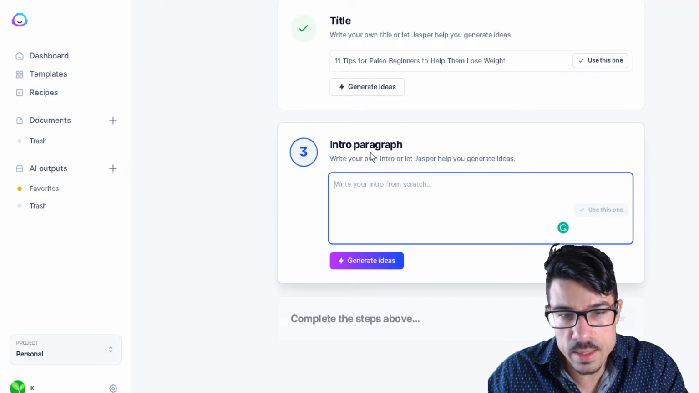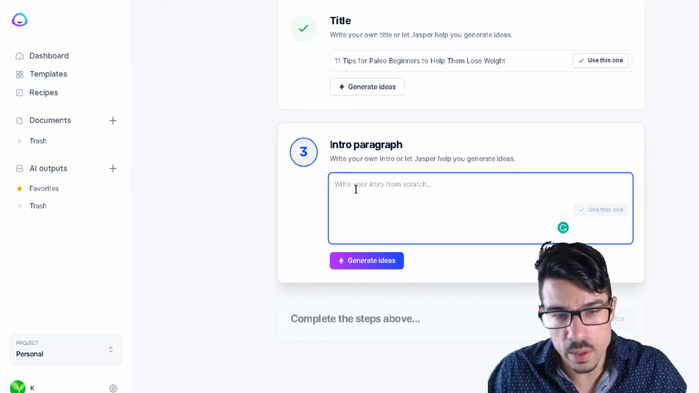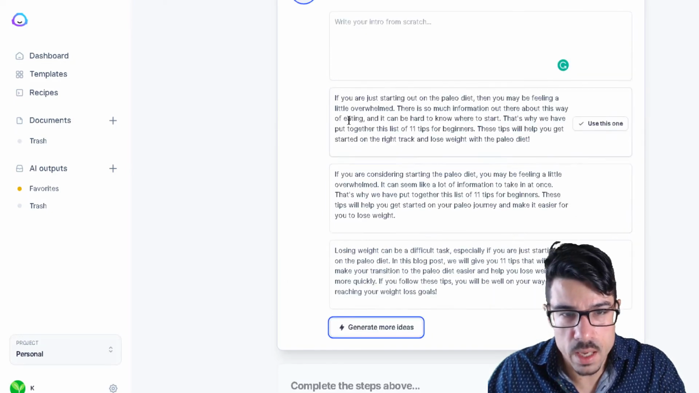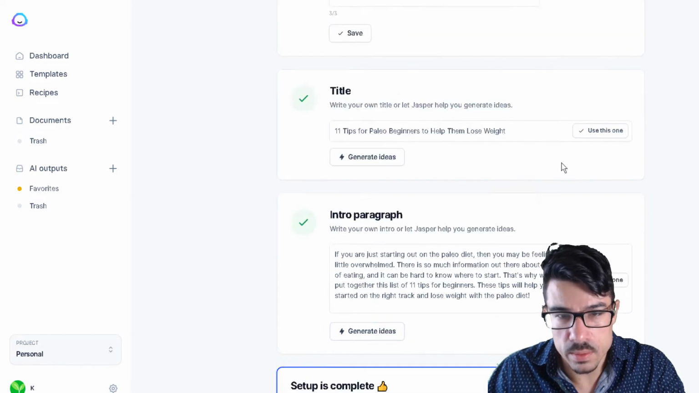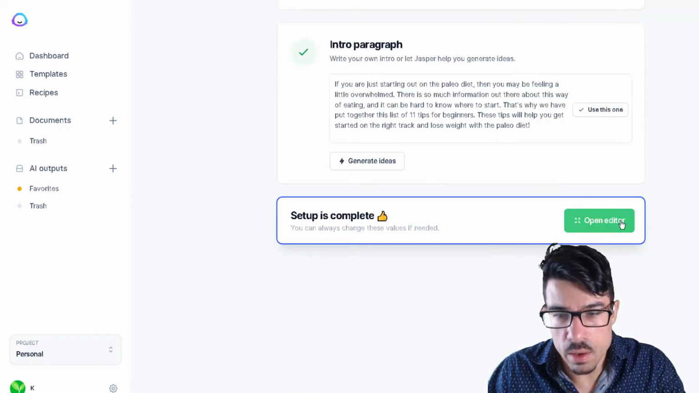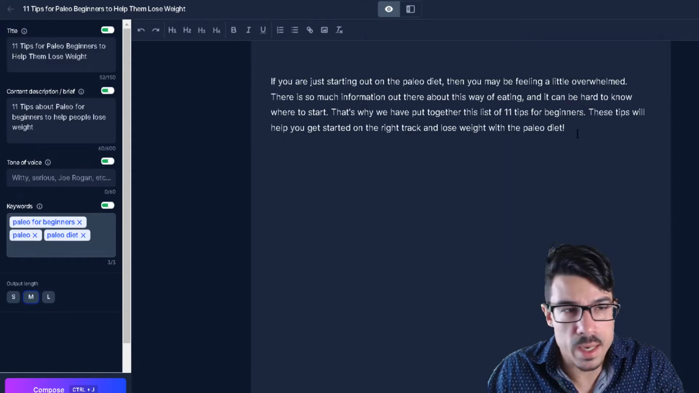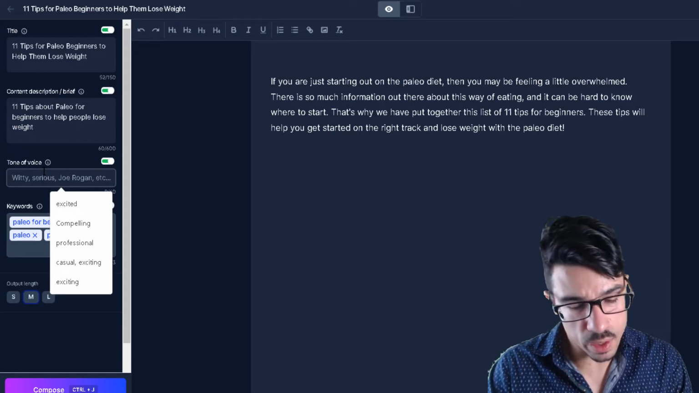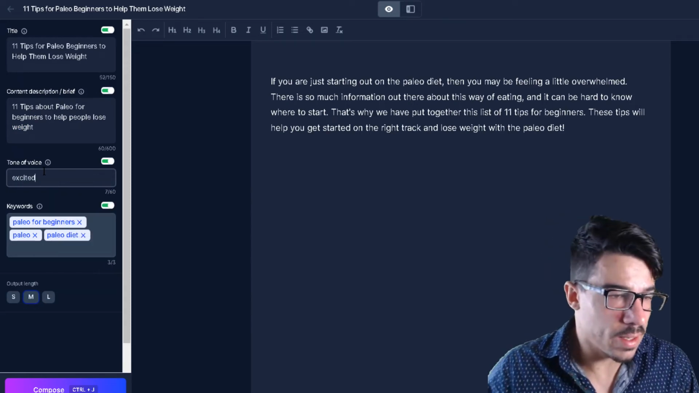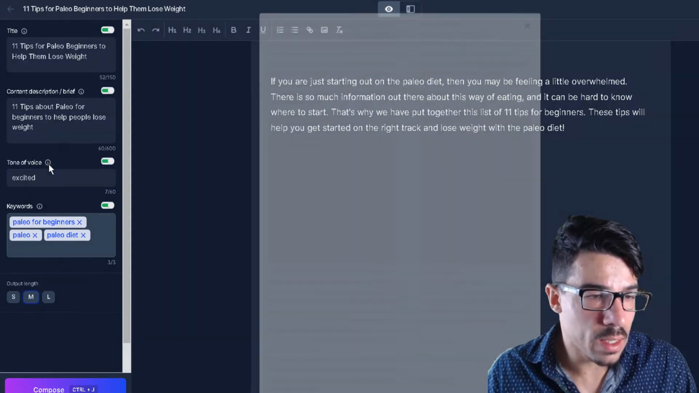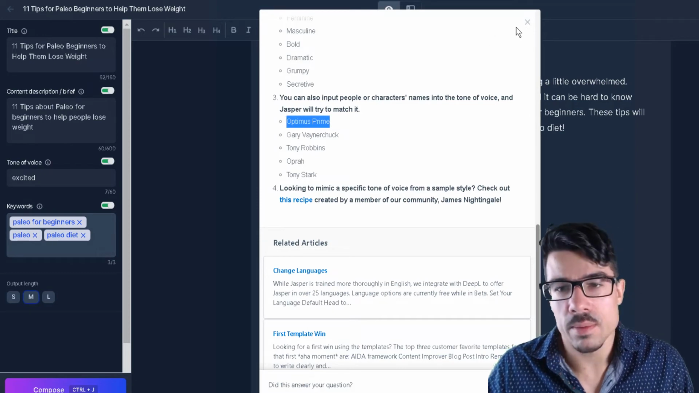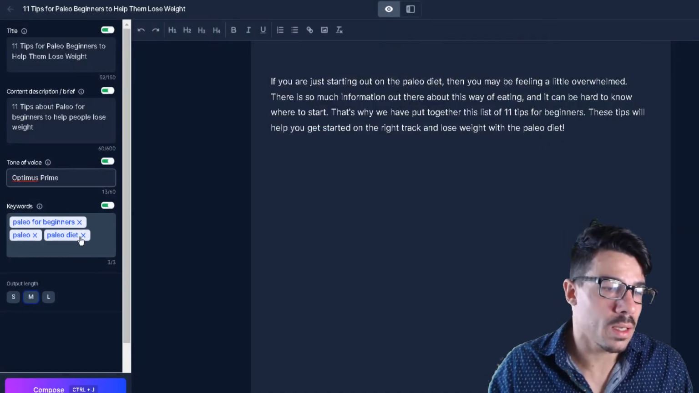And now you can generate some ideas for a paragraph. Let's generate for the intro paragraph. Let's say if you are just starting out the paleo diet, blah, blah, blah, you can read this one. Let's say this one. And let's open our editor. So we start out with this content. You have some information over here. Let's choose the voice tone that we want for our content. I like to choose excited, but we can choose another one if you want. Let's say Optimus Prime. That seems cool.